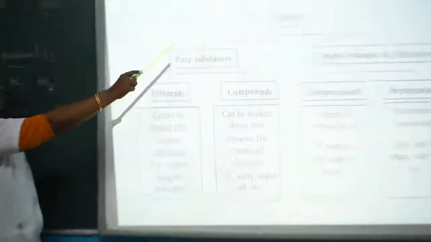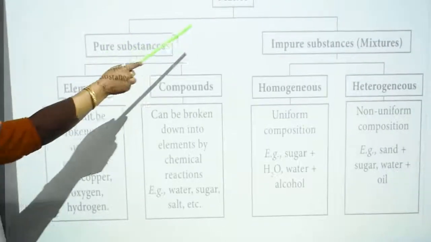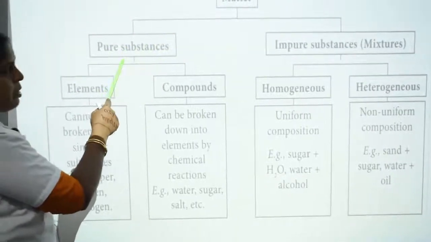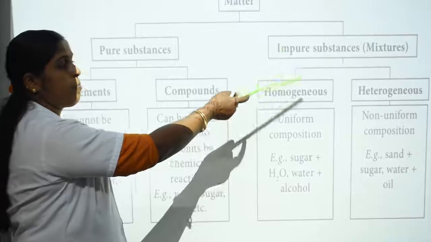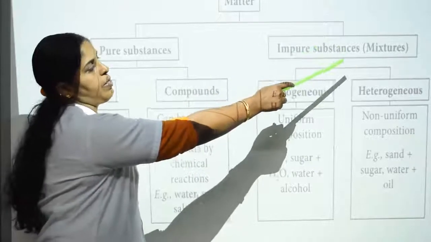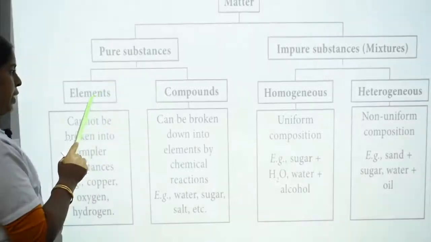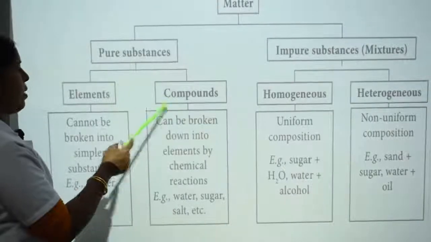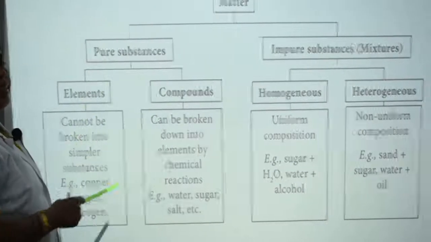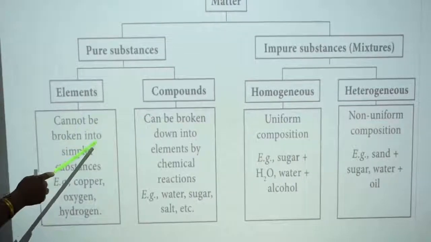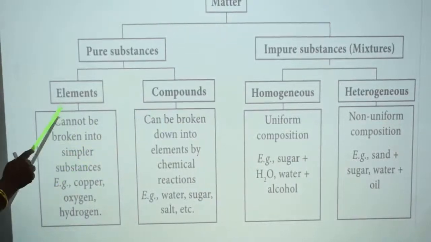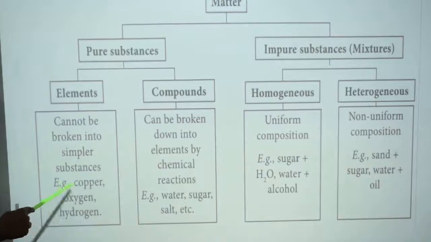Once again, matter is classified into pure substances and impure substances. Impure substances are otherwise known as mixtures. Pure substances are again classified into elements and compounds. Elements are substances that cannot be broken into simpler substances, for example copper, oxygen, hydrogen.